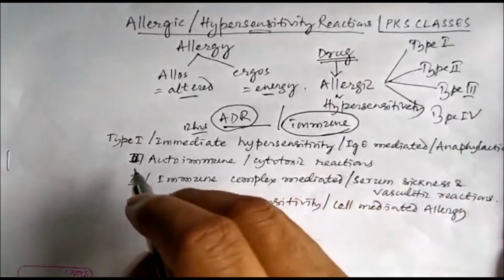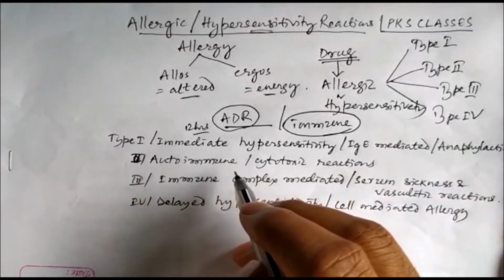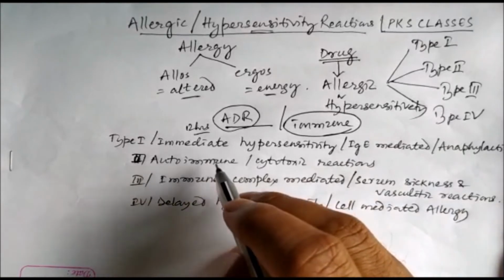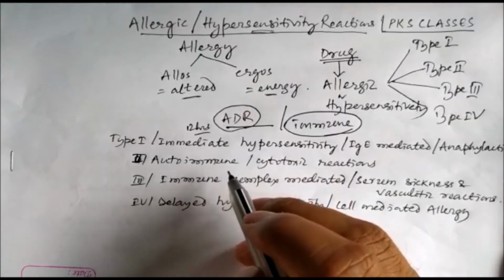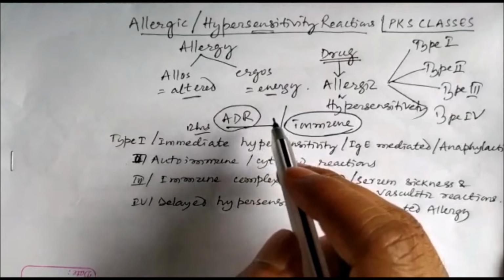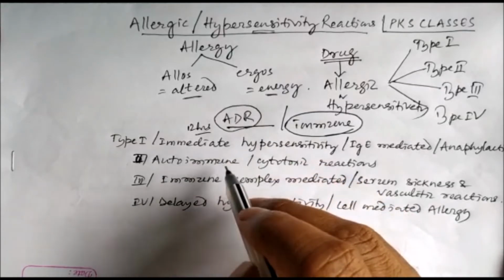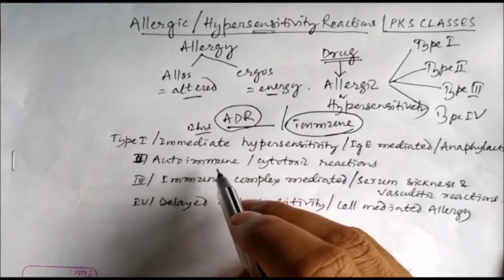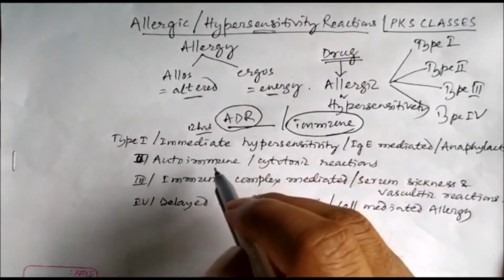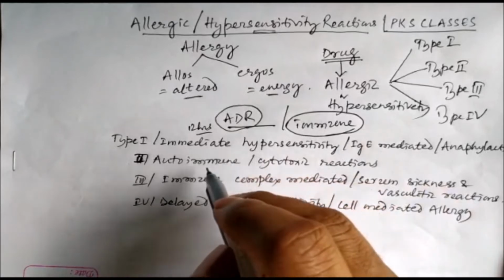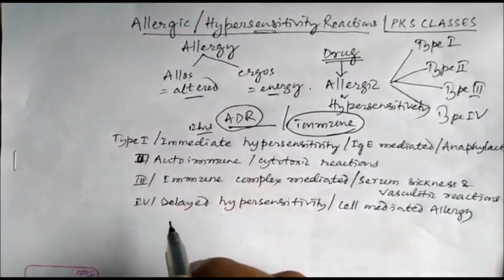The second type, type 2, is autoimmune reactions. Autoimmune reactions means here the drug can bind to a specific cell and then the antibodies can act against those cells and destroy them. So it will be cytotoxic reactions, and our own immune system is acting against our own cells. So this is autoimmune or cytotoxic reactions, type 2.